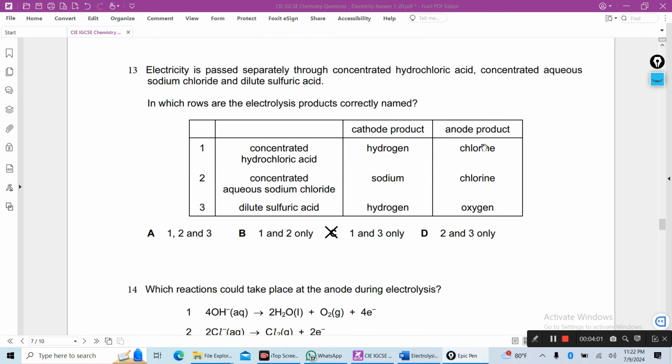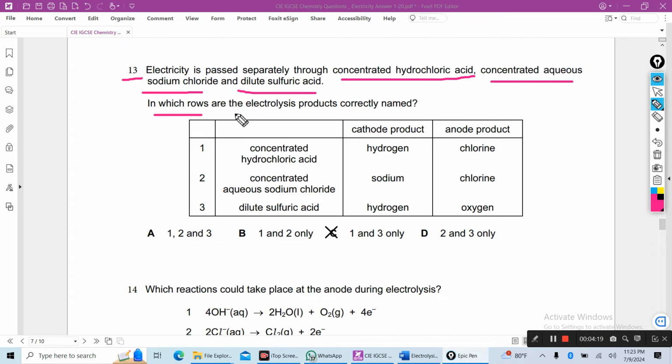Next, 13. Electricity is passed separately through concentrated hydrochloric acid, concentrated aqueous sodium chloride, and dilute sulfuric acid. In which rows are the electrolysis products correctly named? One is right, concentrated hydrochloric acid. At the cathode hydrogen will be produced.